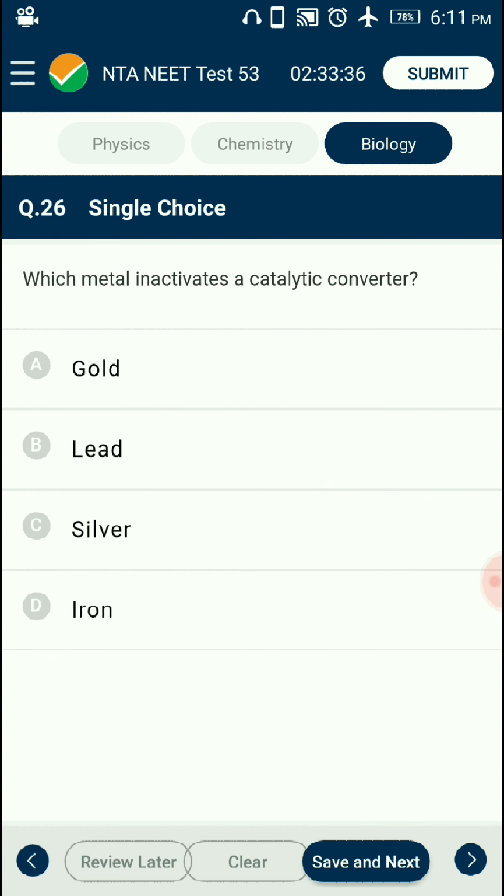Question number 26. Inactivates a catalytic converter. Catalytic converters are made using expensive metals like platinum, palladium, and rhodium. These act as the catalyst and are fitted into automobiles to reduce the emission of poisonous gases. These noble metal catalysts are poisoned by the use of lead. So the answer is option B, lead.